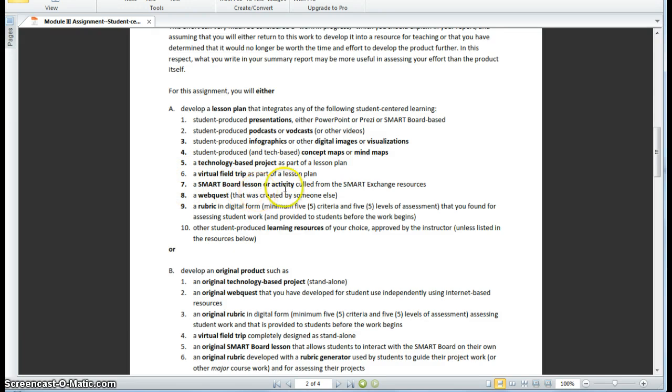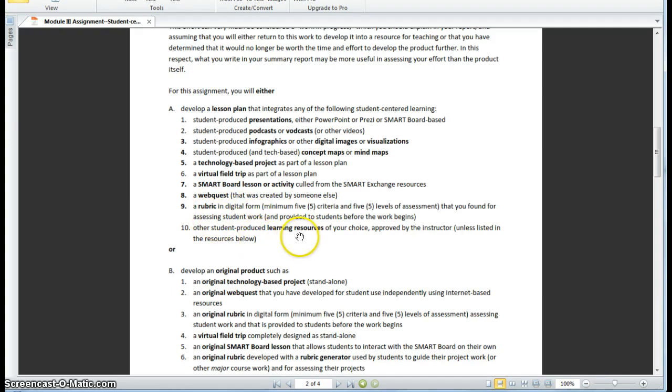It could be a Smartboard lesson or activity, again, that you found perhaps using the Smart Exchange and are just integrating into a lesson. But again, it's the students who are interacting with the Smartboard. That's what's important about this. It's not a teacher-delivered Smartboard lesson or activity. It could be a web quest that you found online and want to integrate into a lesson, but it's something that you did not develop. Or it could be a rubric that you found that has at least the minimum criteria and levels that you want to integrate into an assignment and develop a lesson plan that uses that rubric.